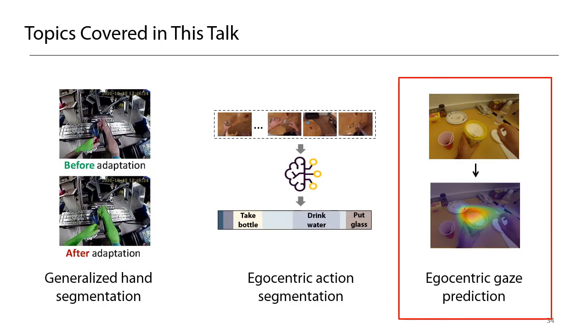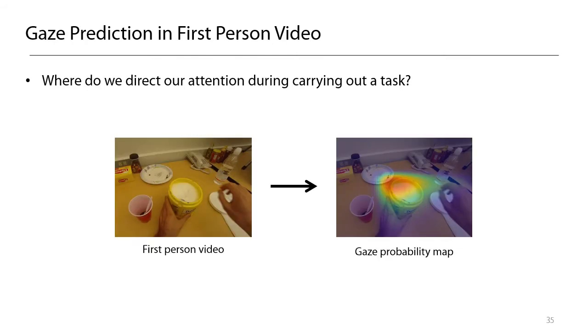Lastly, I would like to talk about the problem of egocentric gaze prediction. Our goal here is to predict gaze positions from first-person videos. This example shows a probability map of a gaze position in the current video frame. We believe knowing gaze positions can be useful for analyzing human activities from first-person videos.